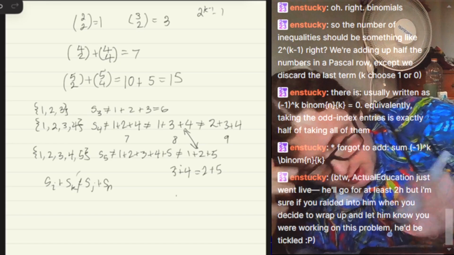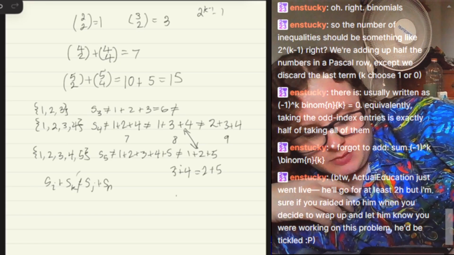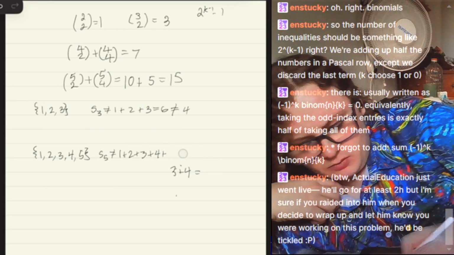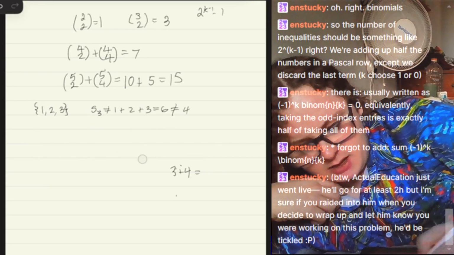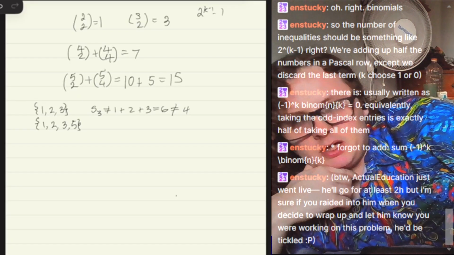So we're also restricting, it can't be 4, right? Because then we have 2 plus 3 equals 1 plus 4. So it can't be 4 because we know this has to be an infinite set. Wait, are we gonna end up getting the Fibonacci? No, because, wait, maybe. That would be kind of wild.